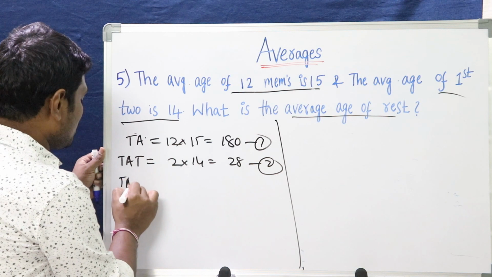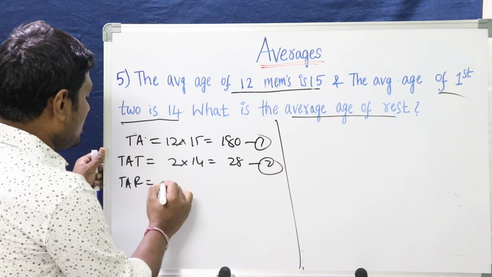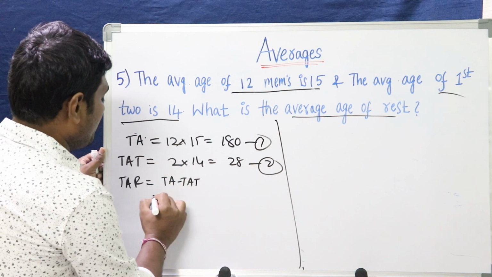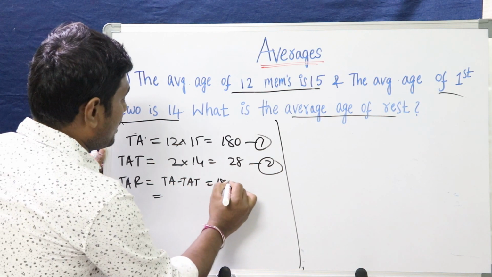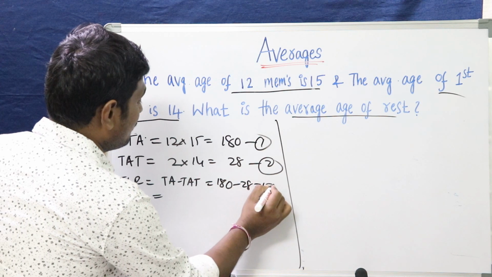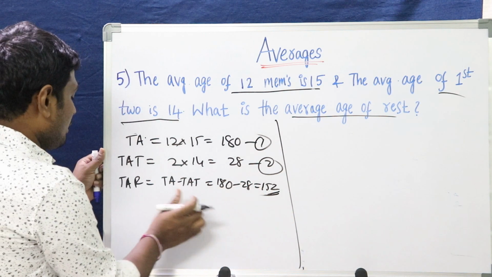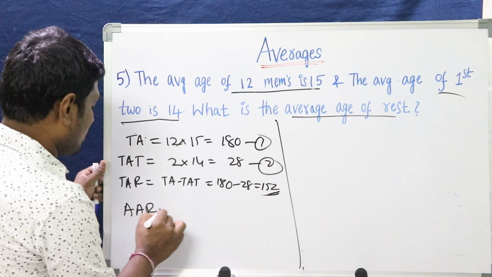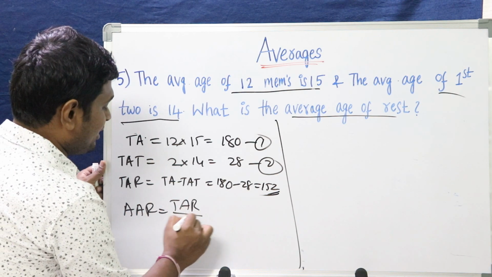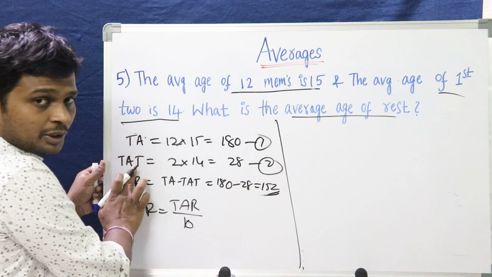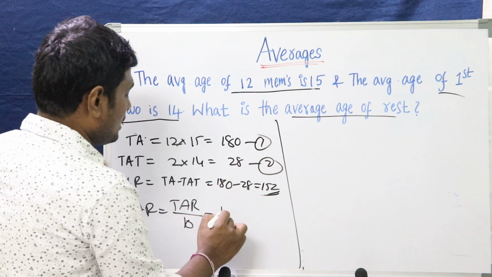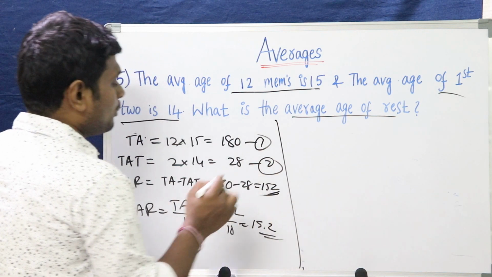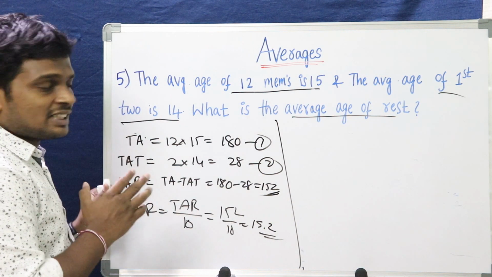Let's calculate that. Total age of the rest equals total age minus total age of the two people, that is 180 minus 28, that is 152. Right? How can we find the average? Average age of the rest equals total age of the rest divided by 10, because after removing 2 we got 10 members. 152 divided by 10, that is 15.2. This way we can solve the problem in the traditional approach.